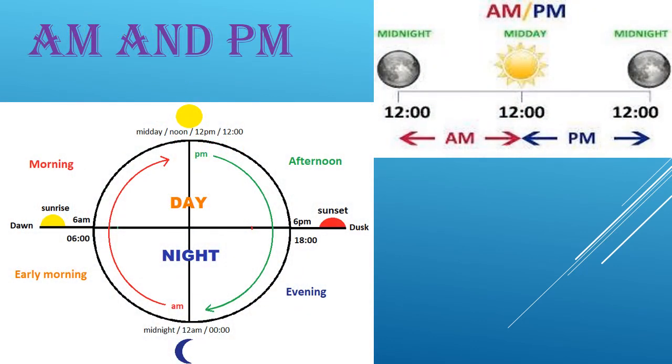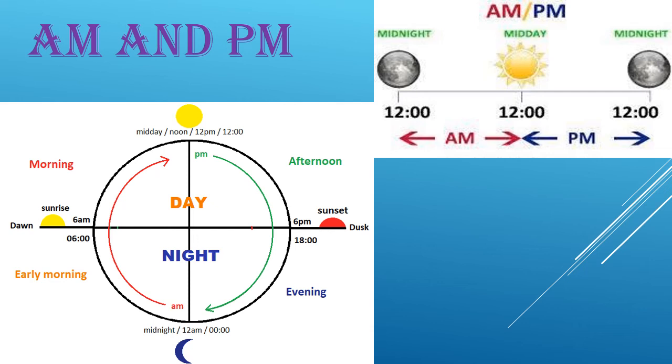AM and PM. My dear students, now what is AM and PM? From midnight 12 o'clock till morning or the daytime 12 o'clock, it is AM. Mean early morning and then the sunrise till 12 o'clock we can say it is AM. And then at the daytime from 12 o'clock till the midnight 12 o'clock we say it is PM. Mean early morning and morning we can call it AM, and afternoon and evening it is our PM.